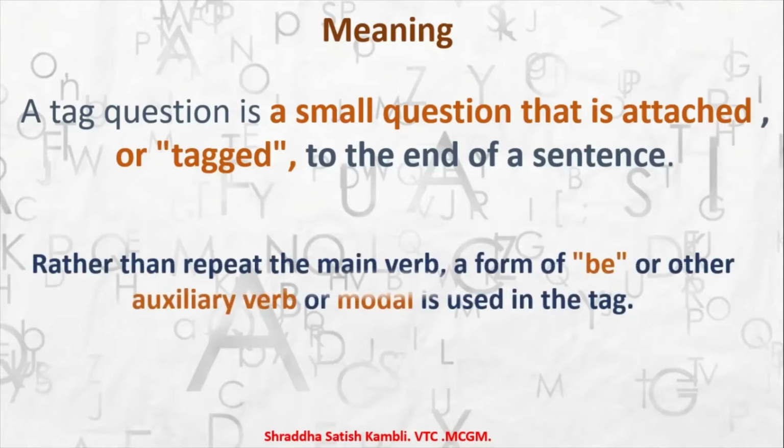Now, rather than repeat the main verb, the form of be or any other auxiliary or modal verb is used in the tag. So instead of repeating, for example, you are doing this, and then you say, aren't you? So see, I did not say you are doing this, do it, or will you be doing it again. So when I tag it, I'll say, aren't you? Now are is a form of be. Okay, so you attach an auxiliary verb or you attach a form of the verb be or you use a modal verb. So this is how question tags are made or question tags are written.